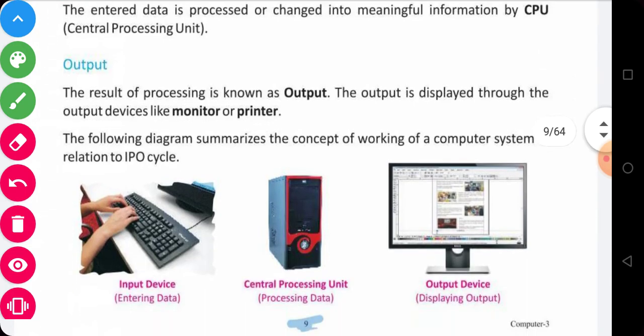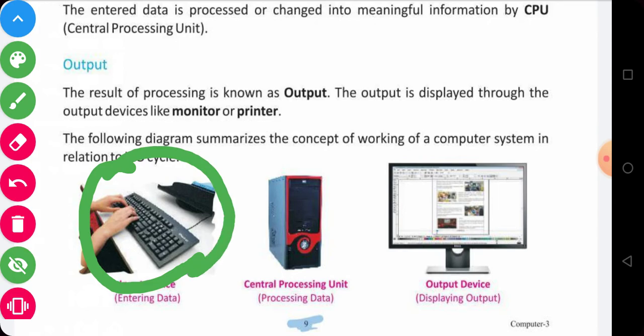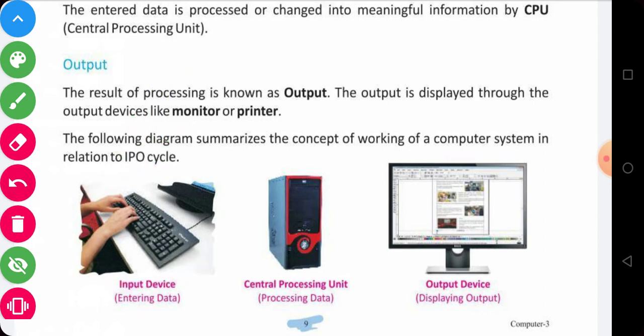You can see in this picture, this is called a keyboard. And a keyboard is an input device through which we give a certain set of instructions to a computer. After giving the instructions, this information passes to which cycle? The process cycle. And the process cycle is the CPU, and this is an example of a CPU. We call it the central processing unit.